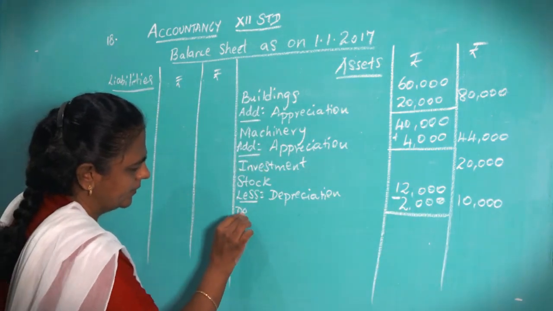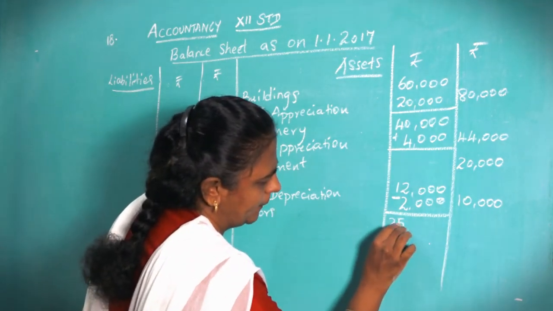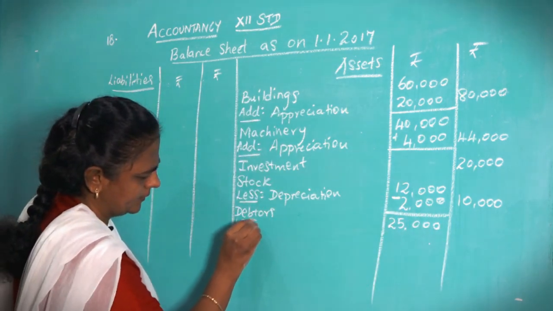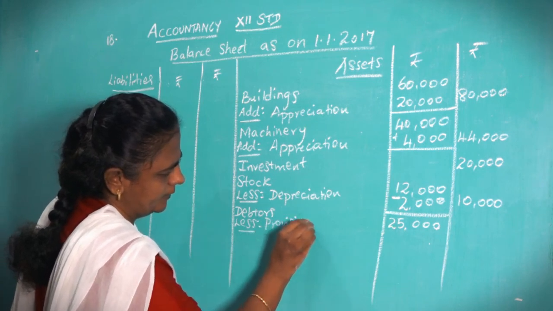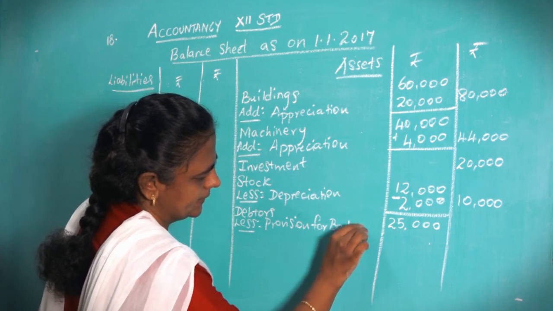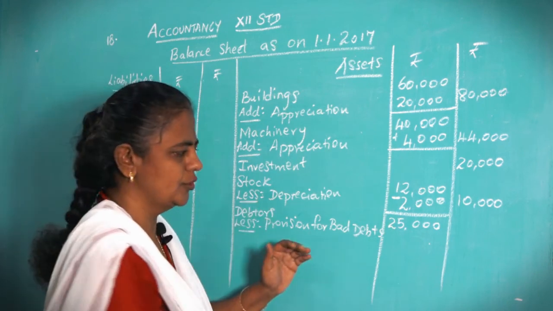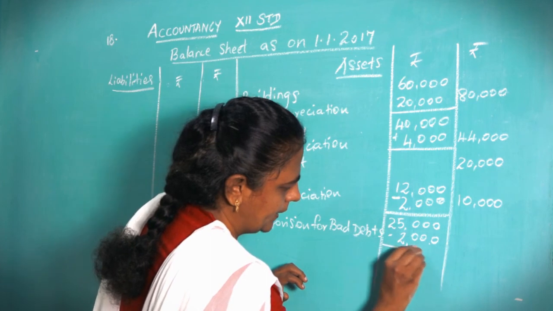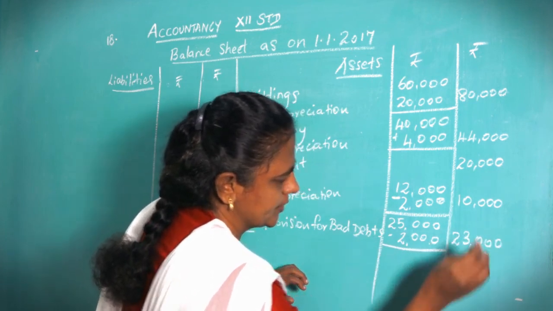Debtors 25,000 less provision for bad debts. It was 1,000 rupees, now it is increased to 2,000 rupees. So subtract 2,000 here, it's a loss. So now we are having debtors only 23,000.